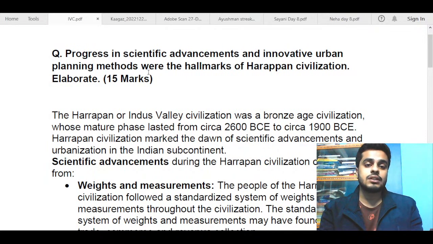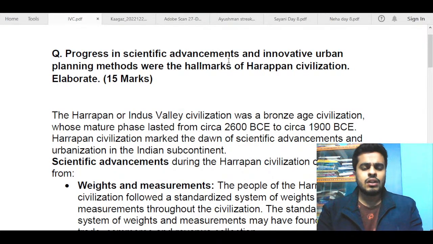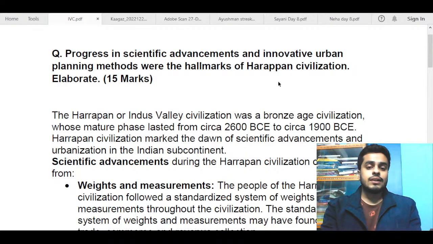So the urban planning methods part was pretty easy. What you needed to brainstorm a bit about was the scientific advancements. In scientific advancements also, if you were smart enough, you could have done it easily, because many things that we read at a glance are related to science. For example, metallurgy, metal techniques, and pottery techniques could have been related to scientific advancements, and you could have framed points from there itself, as I will show you in this answer. So now let us start.